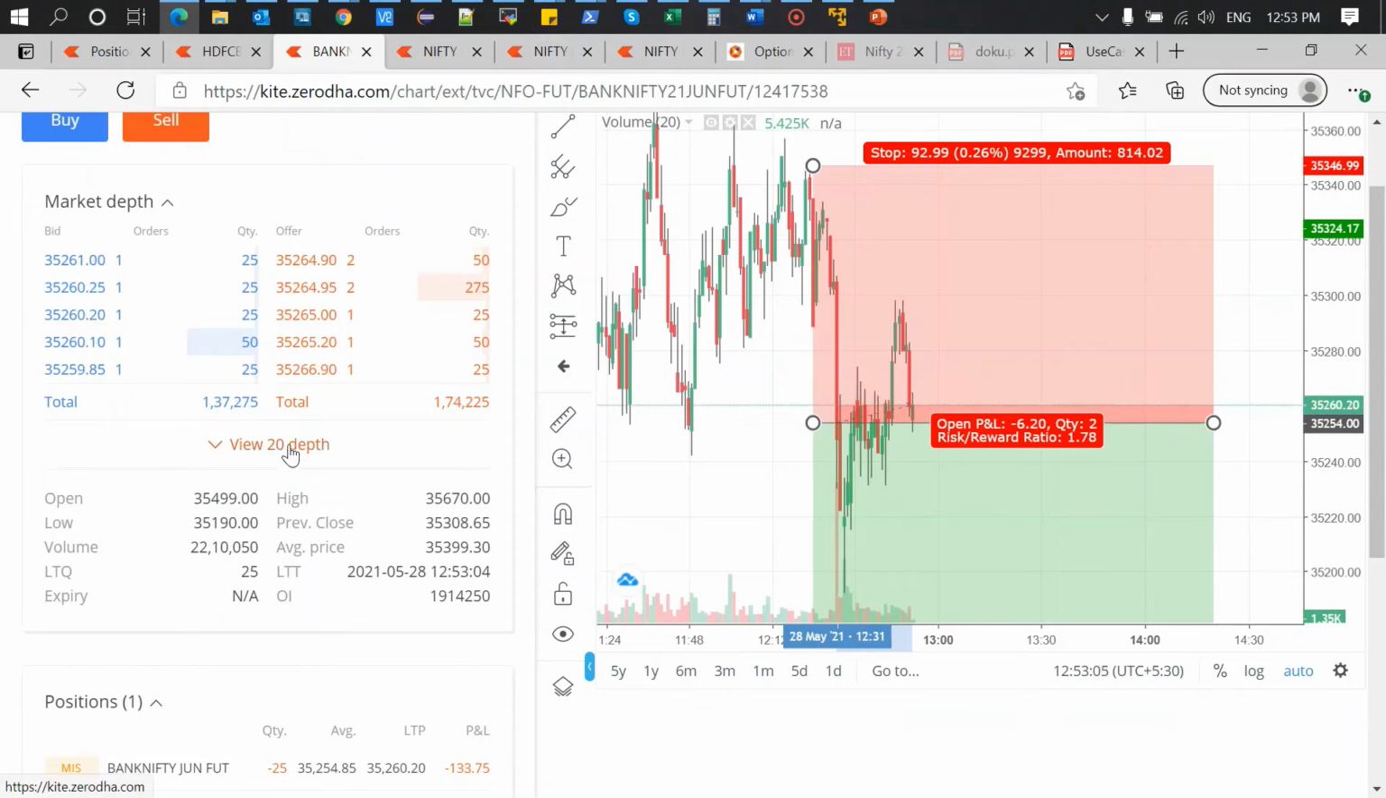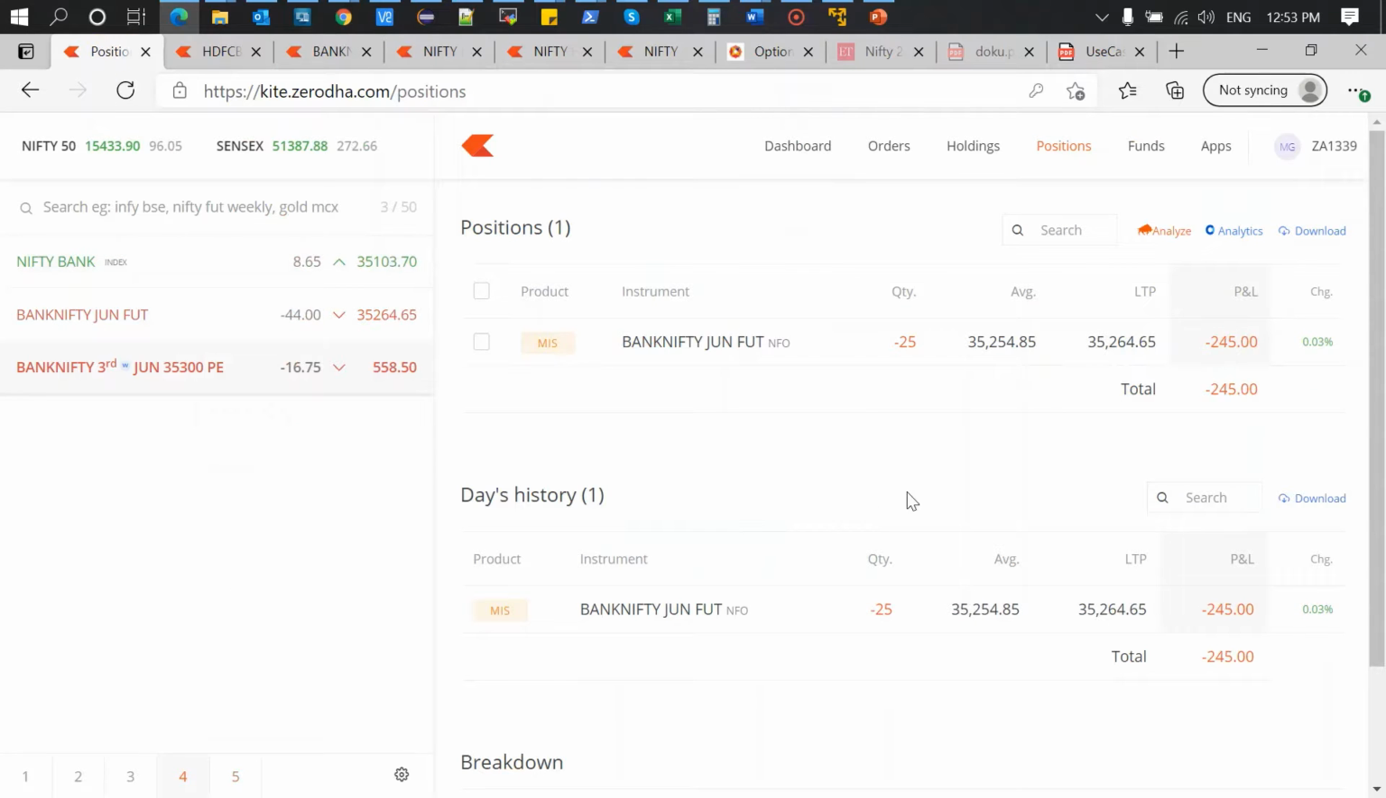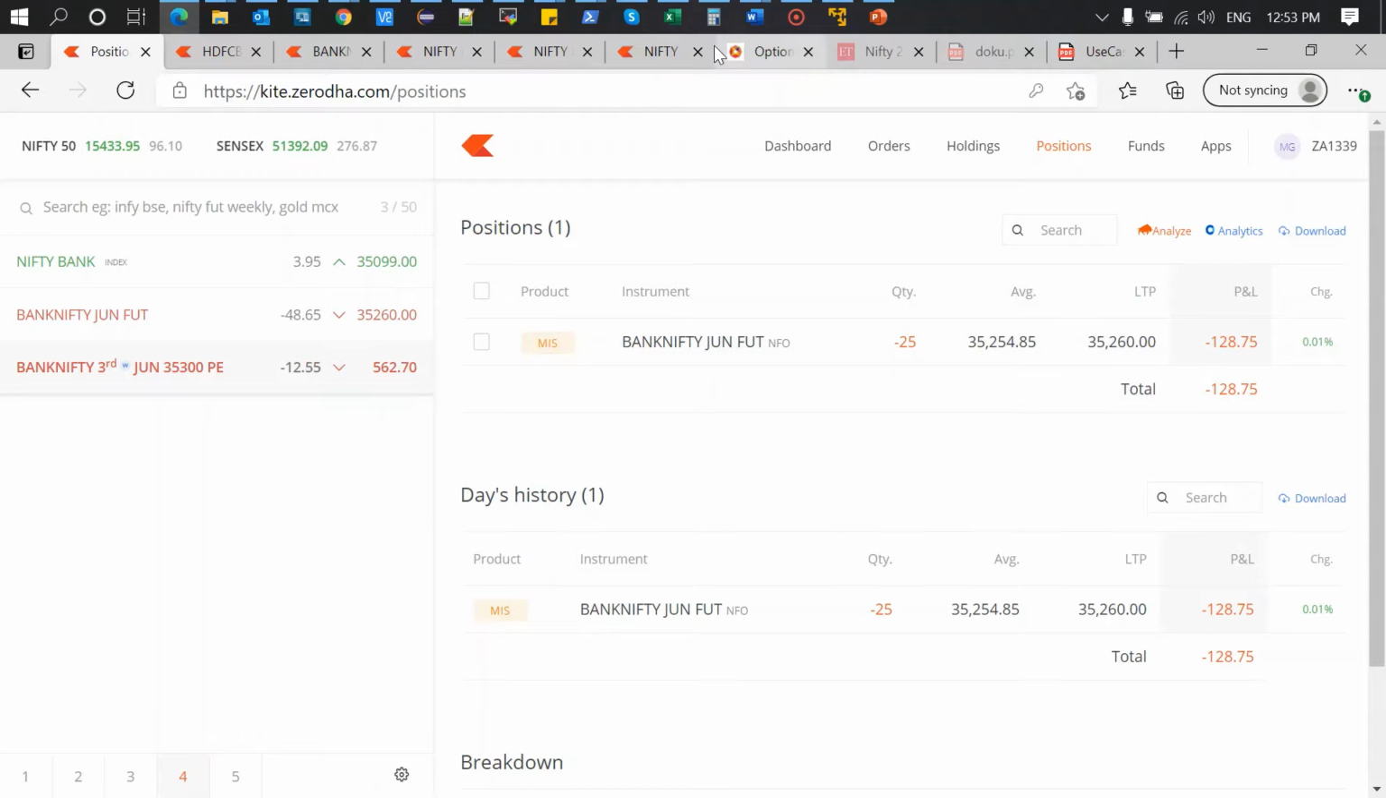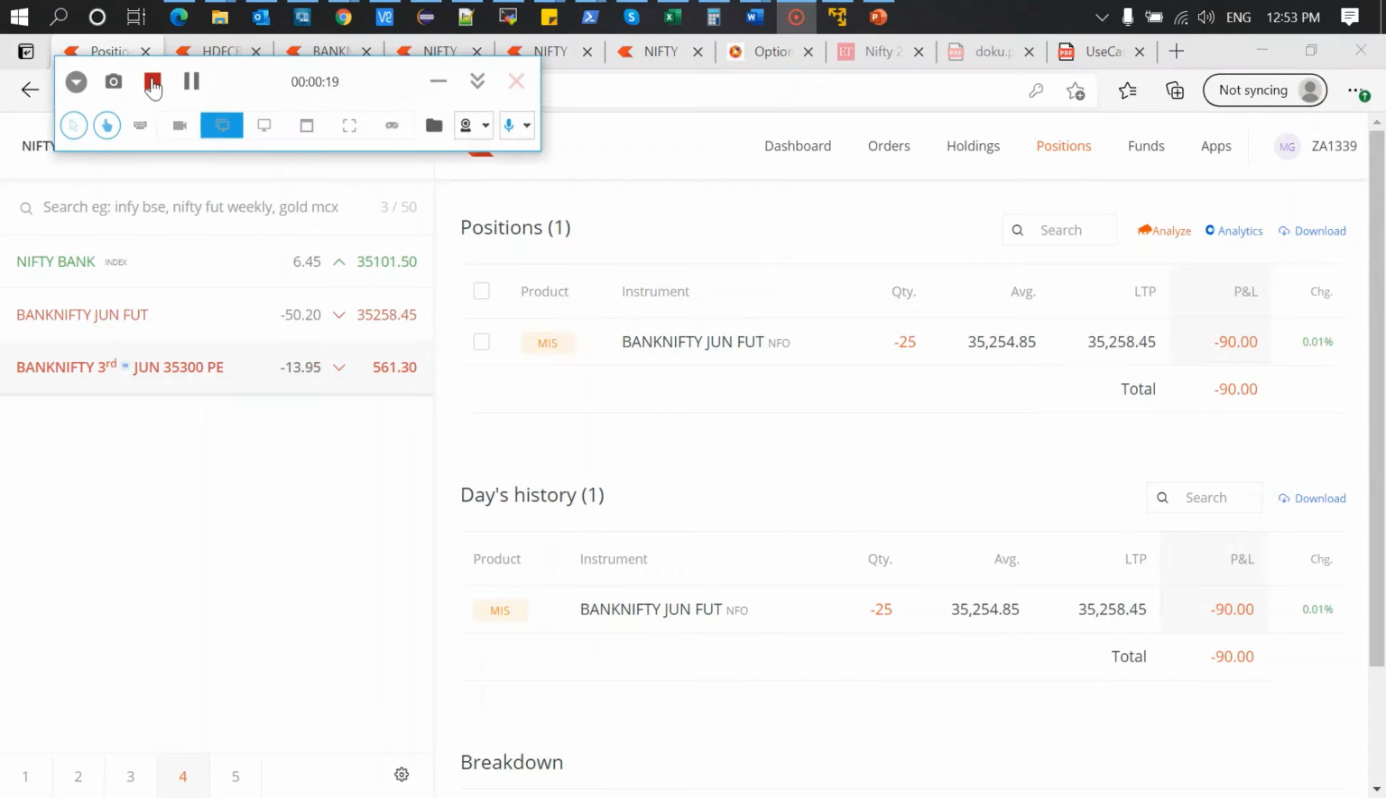I have a position in Bank Nifty on the selling side. Around cost to cost, or 10 points loss, is running. I just placed my order at 12:38. So let the trade be completed, I'll explain the setup. Okay, thank you guys.